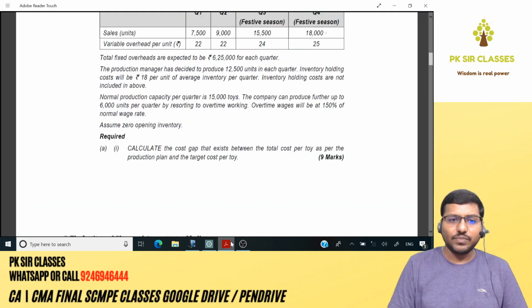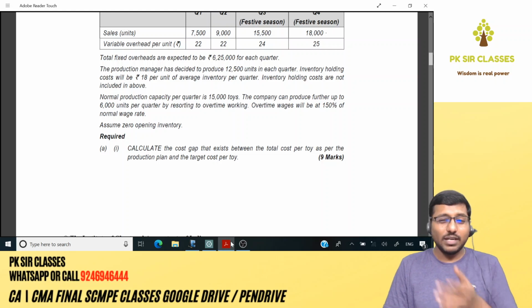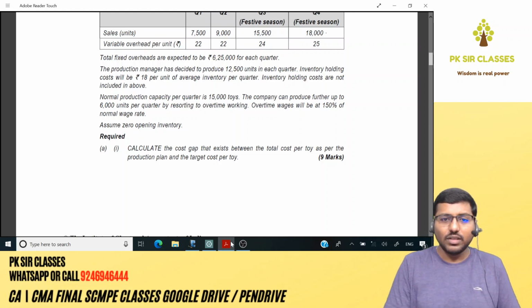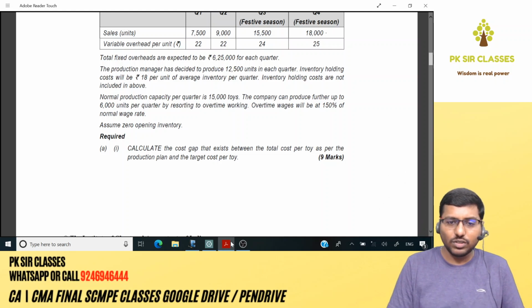Right, guys? Done with the question. So calculation of cost gap that exists between total cost as per traditional method, that is nothing but traditional production plan, and target cost per toy.